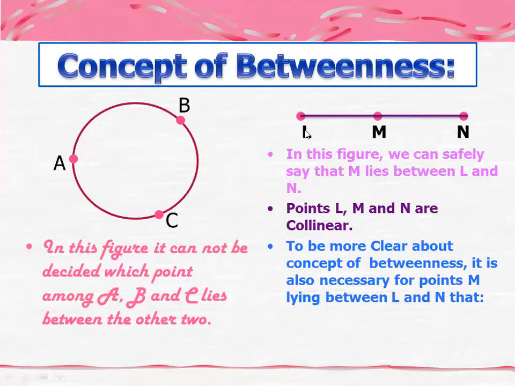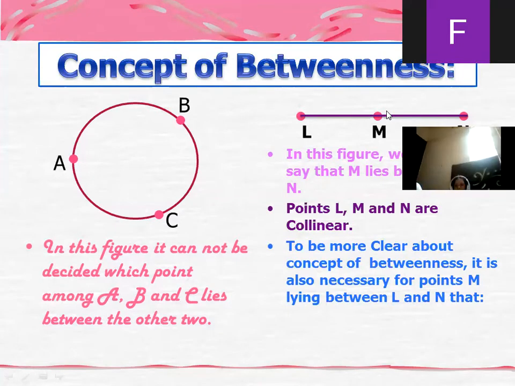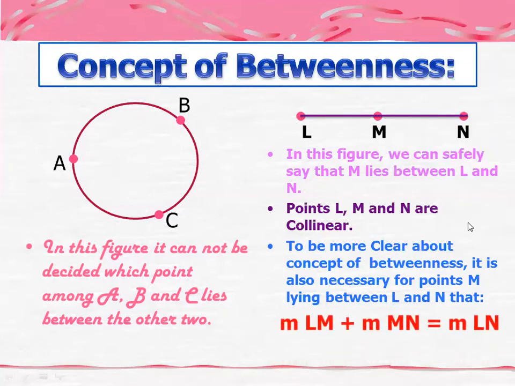So for the concept of betweenness, if you want to find out which point lies in between, your points must be collinear, meaning they must lie on one line. If they do not lie on one line, you cannot find out which lies in between. So the first condition is that your points must be collinear.